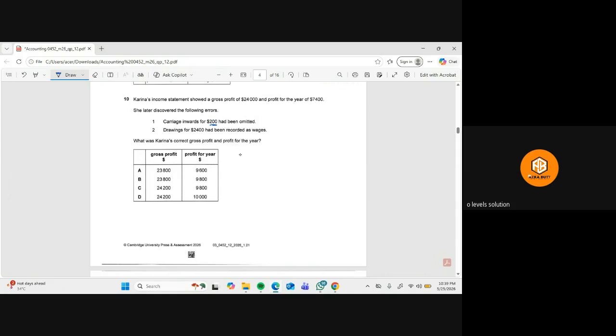So the new GP will be 24,000 minus 200, which becomes 23,800, and the new profit is 7,400 minus 200, which is 7,200.